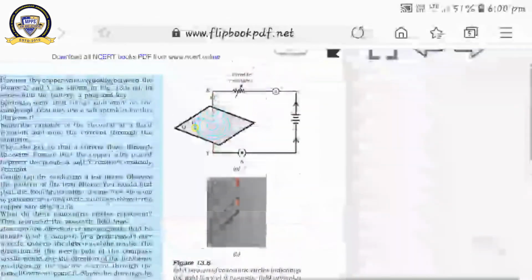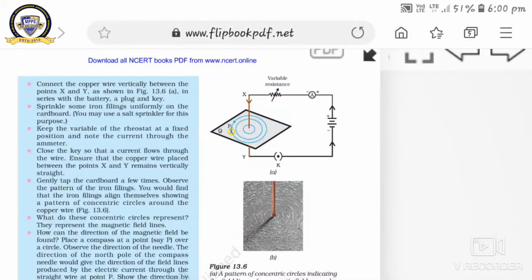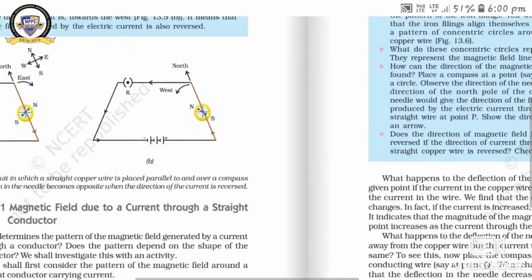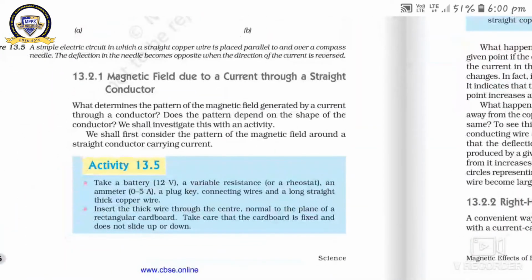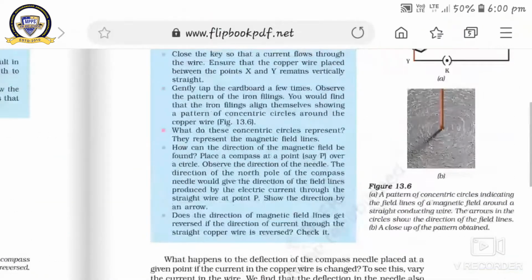In this activity, you have to take an ammeter, a battery, a variable resistor, that is the rheostat, and an ammeter of range 5 ampere, a battery of 12 volt, a plug key, connecting wires, and a long straight thick copper wire.